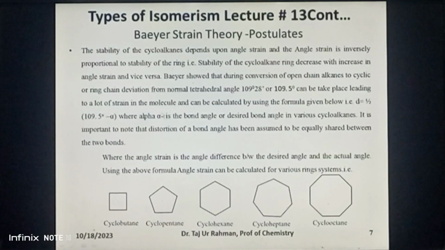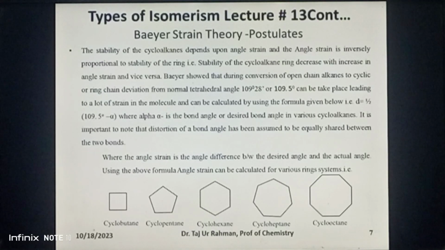The fourth postulate of the Baeyer strain theory is that the stability of the cyclic compounds or cycloalkanes depends upon the angle strain, and there is an inverse relationship between the stability of cycloalkanes and angle strain. That is, the stability of cycloalkane decreases with increase in angle strain and vice versa.